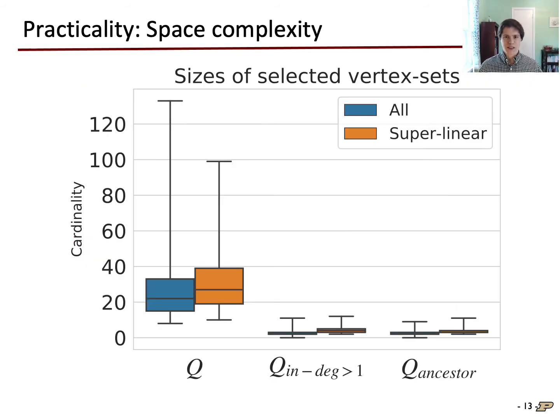To start with, let's look at space complexity. The x-axis shows the vertex sets of interest for memoization, and the y-axis shows the sizes of those sets for each of the schemes. The whiskers are the first and 99th percentiles. The blue bars are all of the supported regexes, and the orange bars are the superlinear subset.